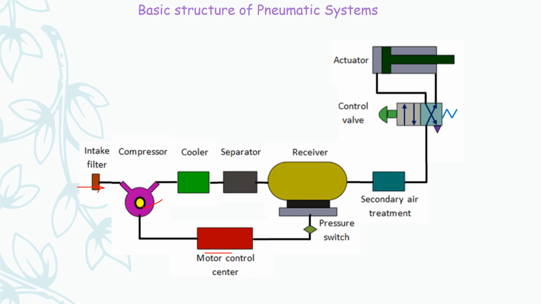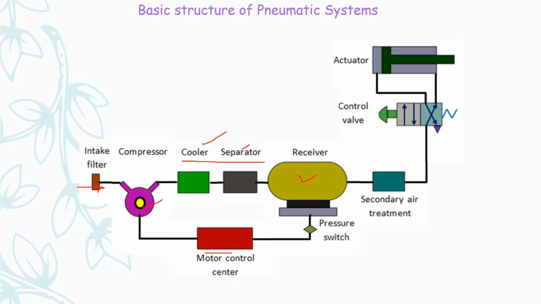The filter cleans the atmospheric air, and the compressor compresses the air, and this compressed air will pass through a primary air treatment, that is, it is cooled, and then the separator condenses any moisture present in the air. Then this high pressure air is stored in the storage receiver or storage reservoir.